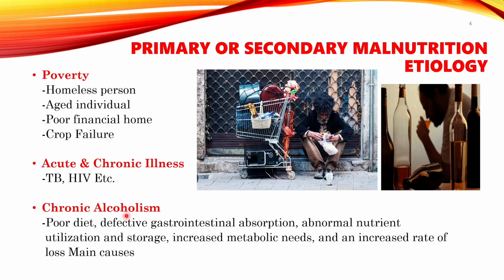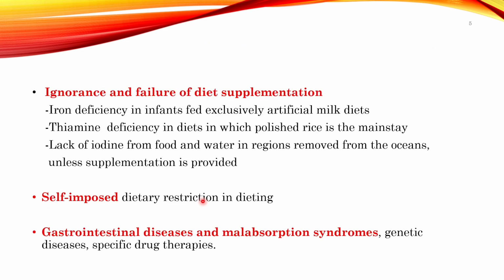In chronic alcoholism, the reasons for malnutrition are anorexia, poor diet, defective absorption, abnormal utilization and storage, increased metabolic need, or increased rate of protein loss. Those could be the main causes of malnutrition in alcoholism. Ignorance and failure of diet supplementation is also one of the causes.